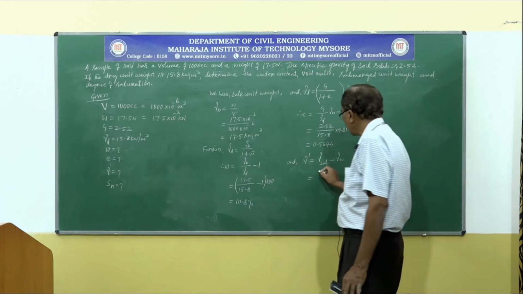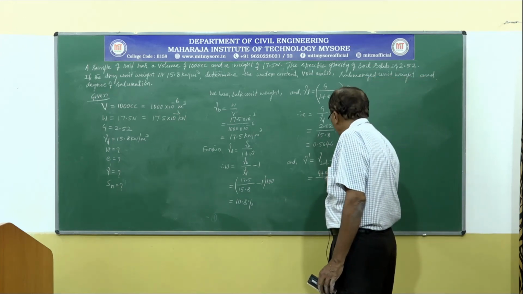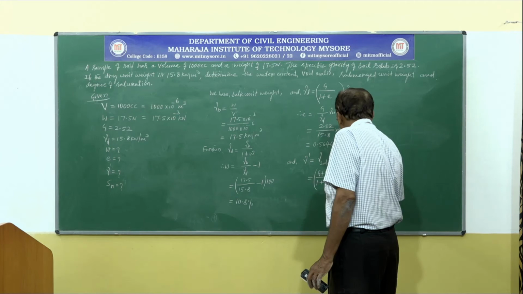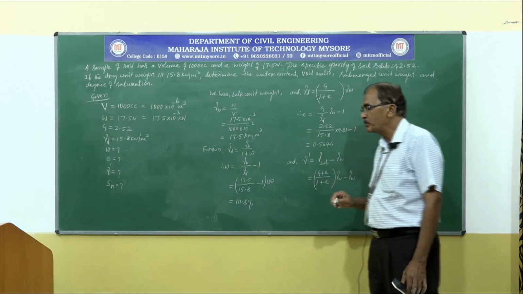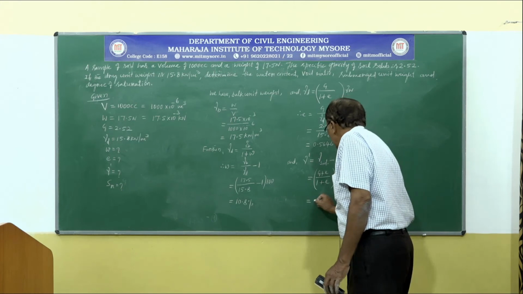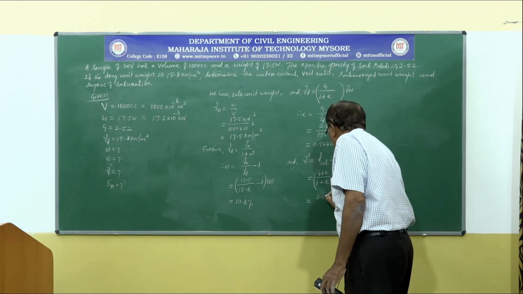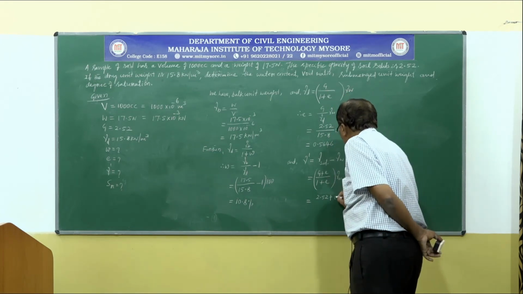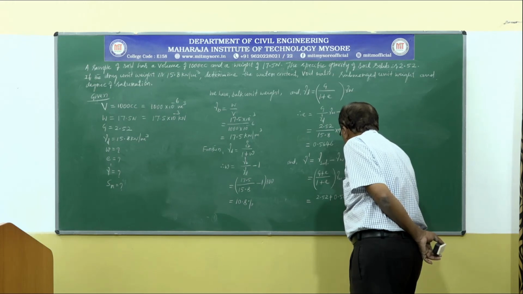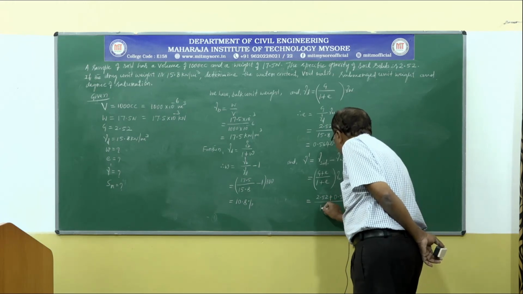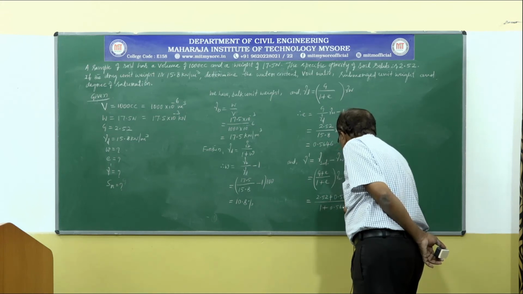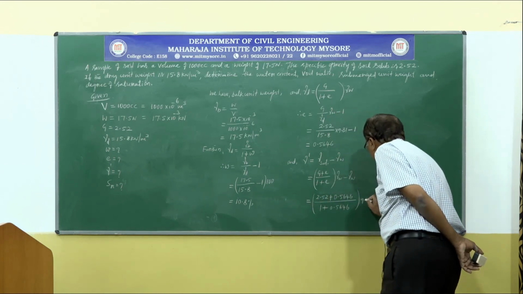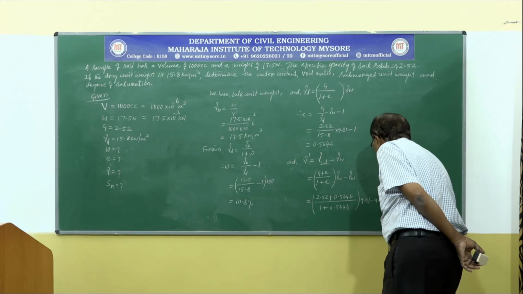for gamma saturated, it is G plus E divided by 1 plus E into gamma W minus gamma W. Again here gamma W is equal to 9.81, that is equal to 2.52 plus 0.5646 divided by 1 plus 0.5646 into 9.81 minus 9.81.